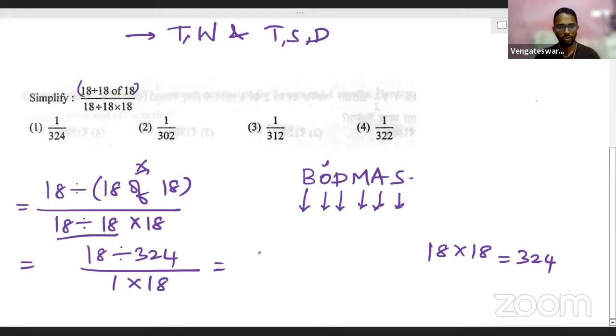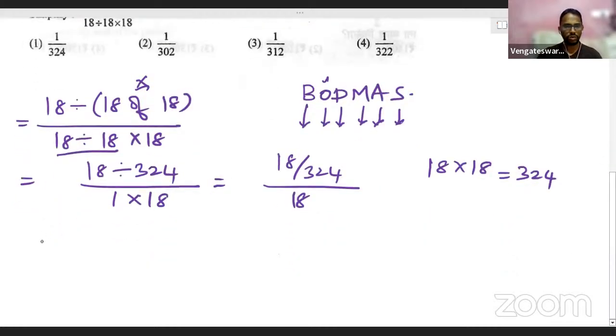Now once again, continue this. We will be having 18 by 324. This 18 by 324 division is what I'm rewriting like this, divided by 18. This is all we have now. When you again try to simplify, you will be having 18 divided by. Now when I have a fraction that contains another fraction, we will have to pull down the denominator to the denominator position. This 324, what I see, can be taken down here. So this becomes 18 into 324.